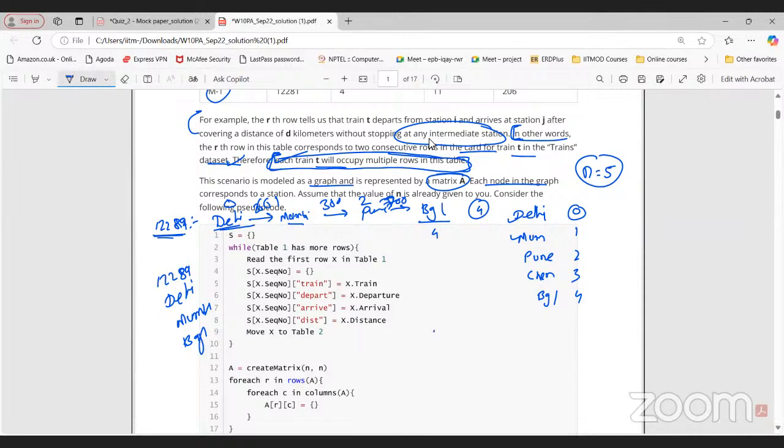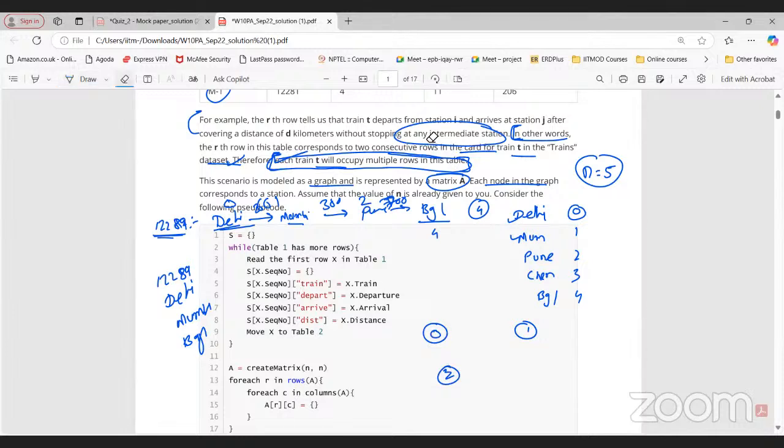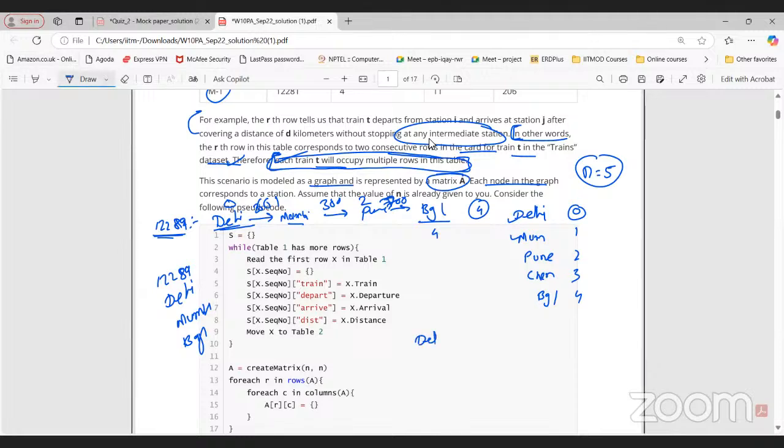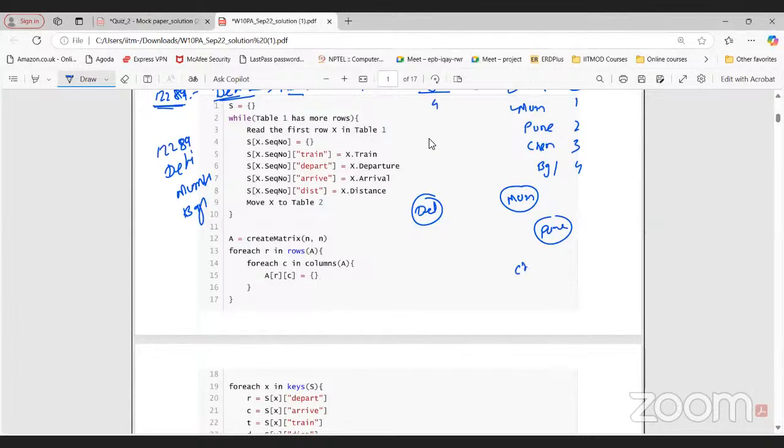Here I'm just writing down the numbers, so that will be good. Or I can simply write down the names as well: Delhi, Mumbai, Pune, Chennai, Bangalore. So this is basically a node, and here you can see we have a train between I and J. Okay, so let's say this is a graph. In the adjacency matrix, if I have n nodes, what is the adjacency matrix for this particular graph?